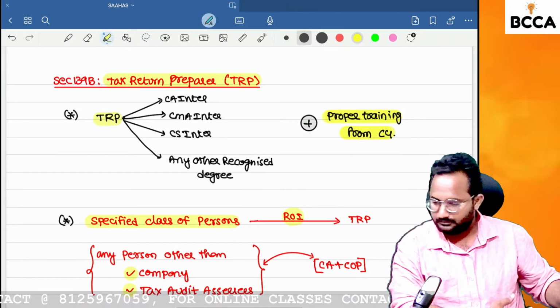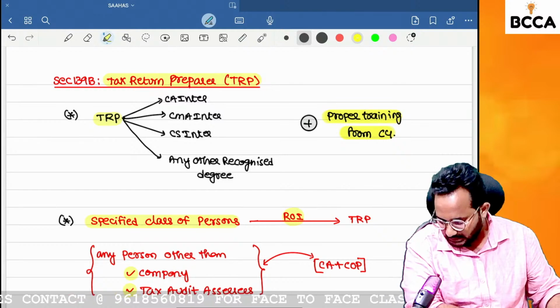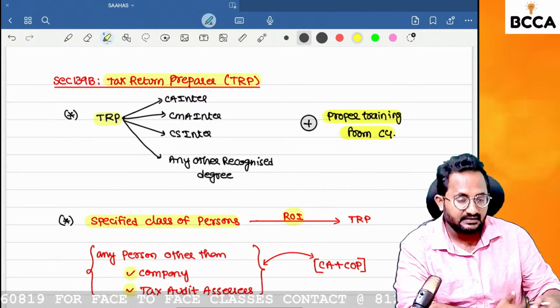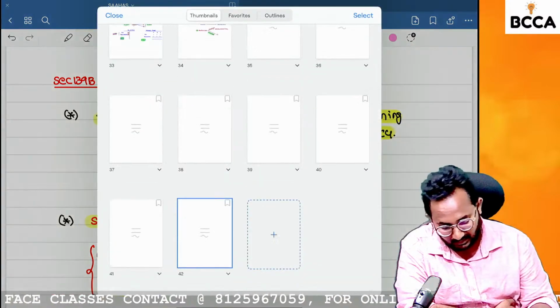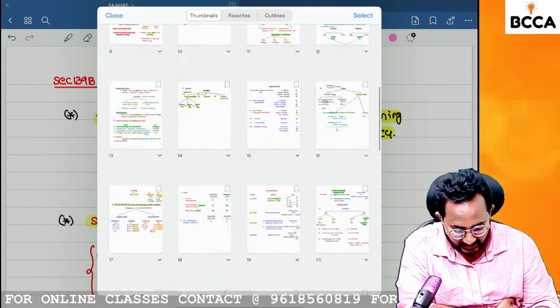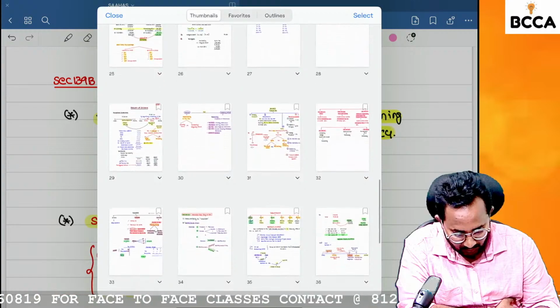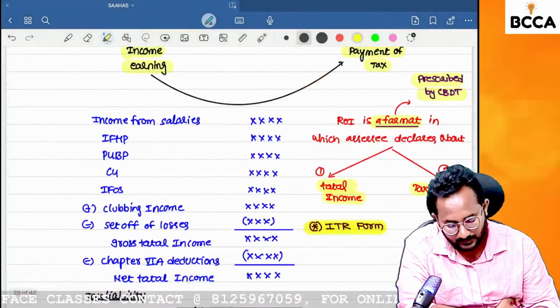Yes, ma. Shall we go with the next concept? In the inception of this chapter, at the time of introduction of this chapter, we discussed one point. I want to start that point once again.